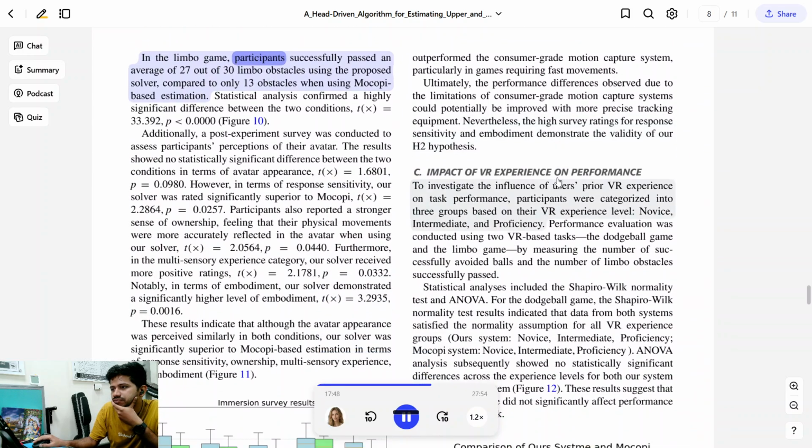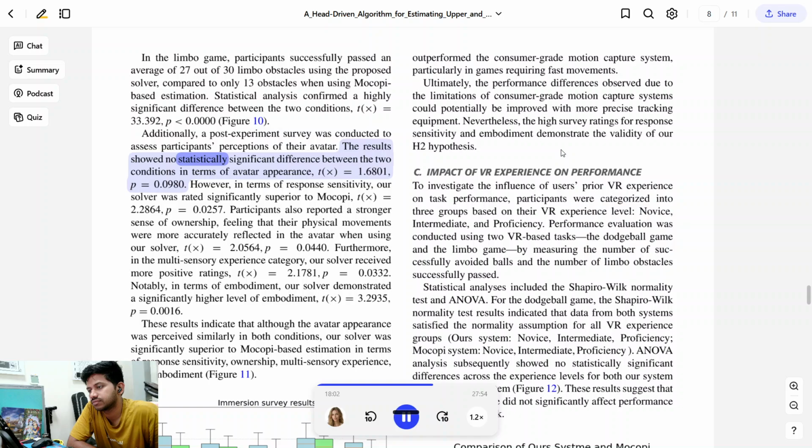In the limbo game, participants successfully passed an average of 27 out of 30 limbo obstacles using the proposed solver, compared to only 13 obstacles when using Mocopi-based estimation. Statistical analysis confirmed a highly significant difference between the two conditions, t equal to 33.392, p less than 0.001. Additionally, a post-experiment survey was conducted to assess participants' perceptions of their avatar.